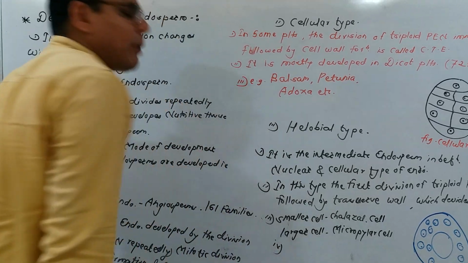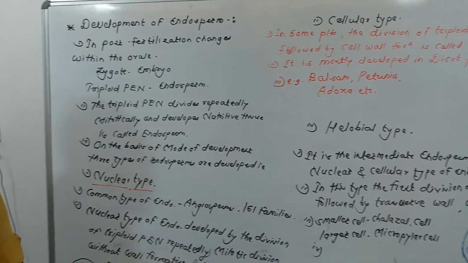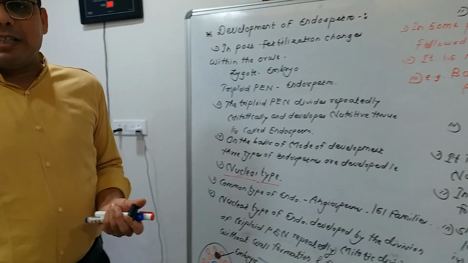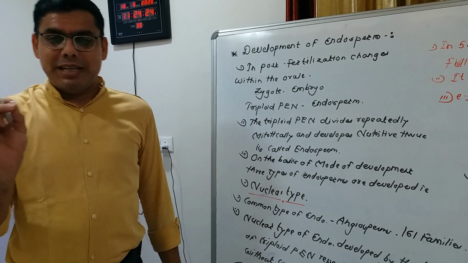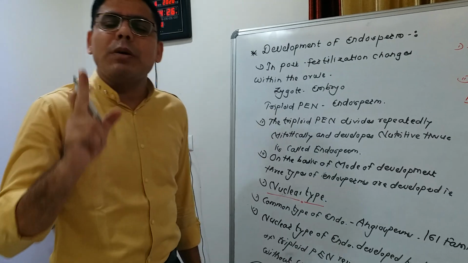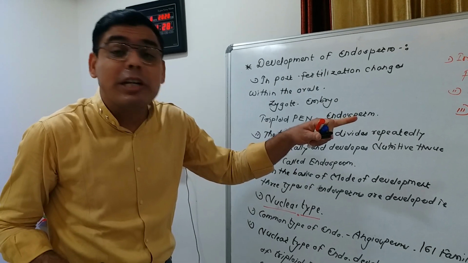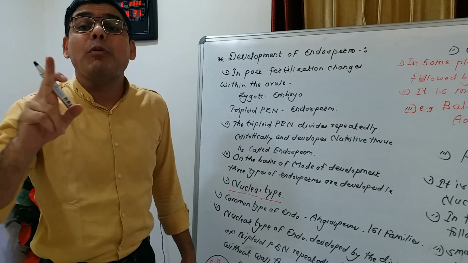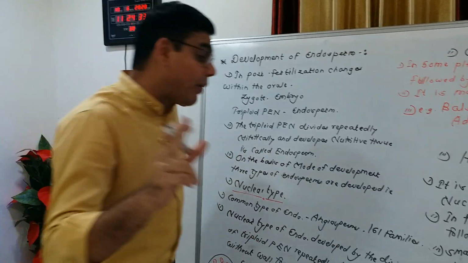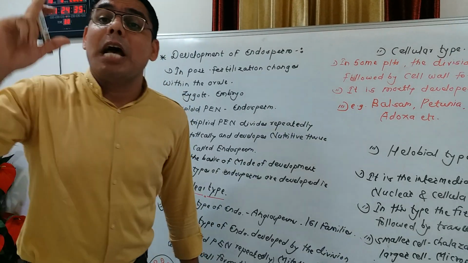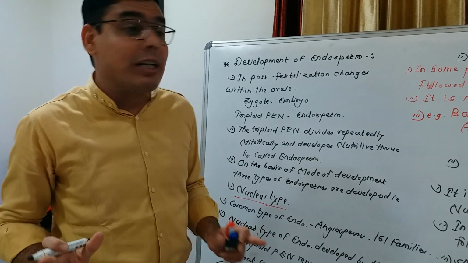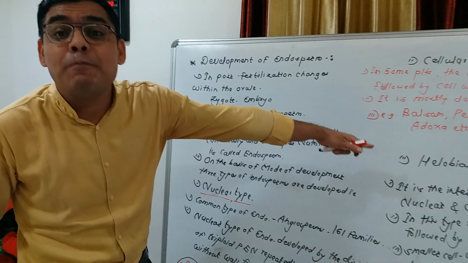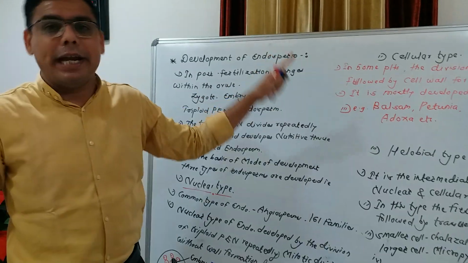Okay, and this type of endosperm is mostly found in monocotyledon plants belonging to the order Helobiales. Hence it is also called halobial type of endosperm.